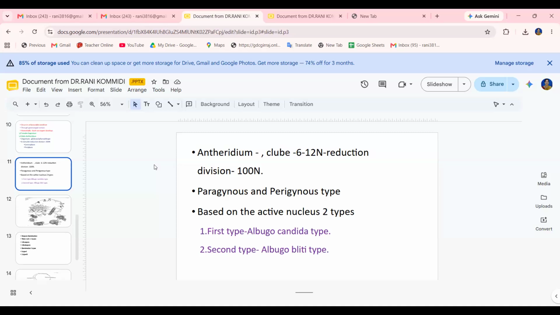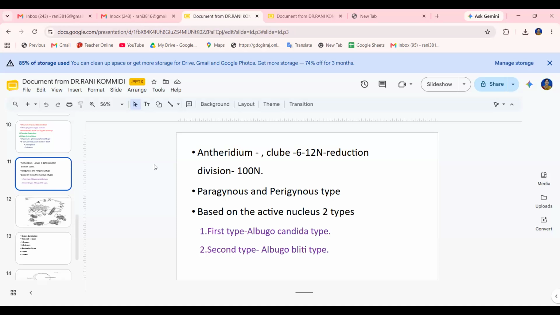Many cells are formed in the divisions occurring, but ultimately only one remains. The mature antheridium has only a single functional nucleus, as the other nuclei degenerate.